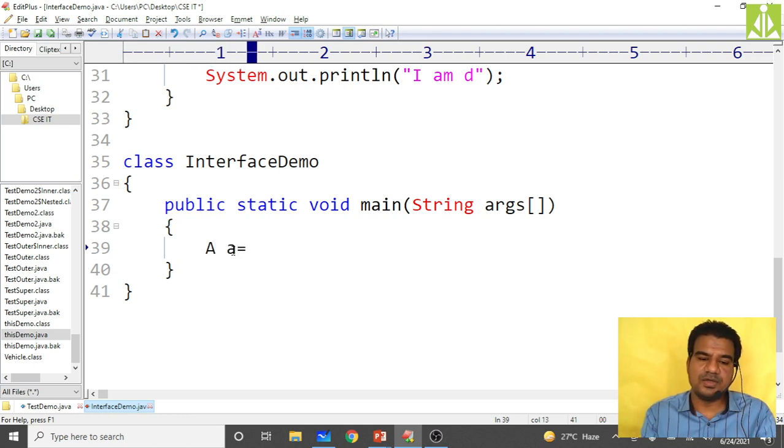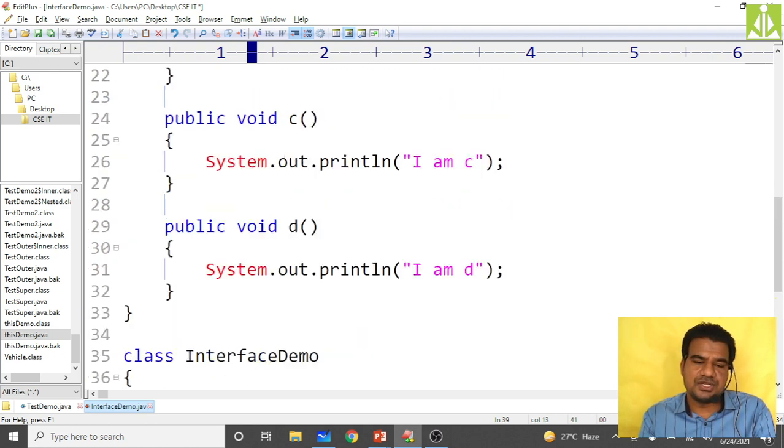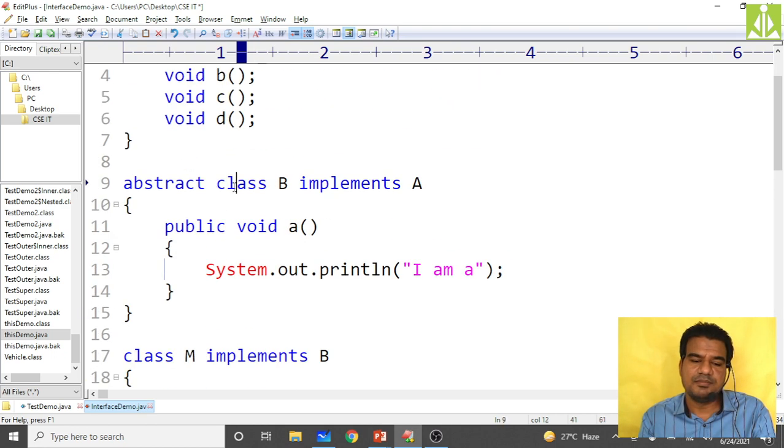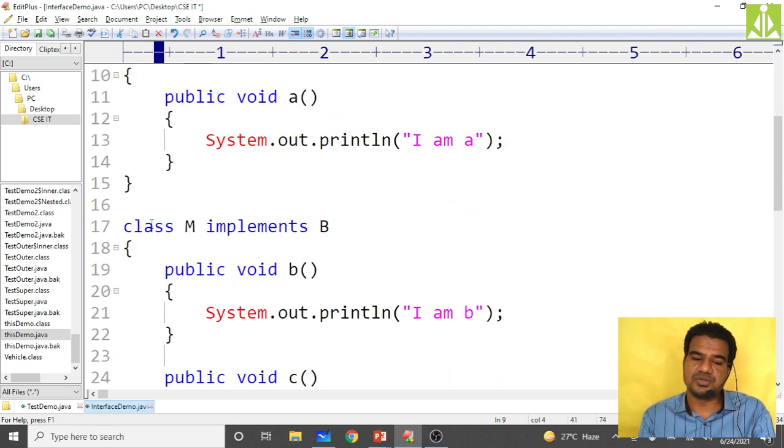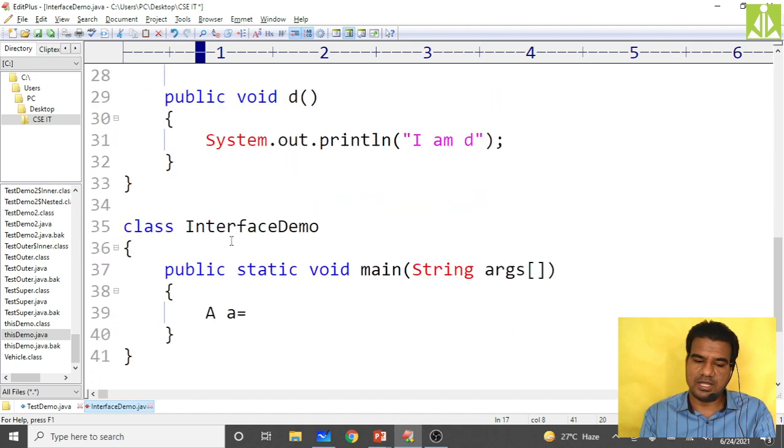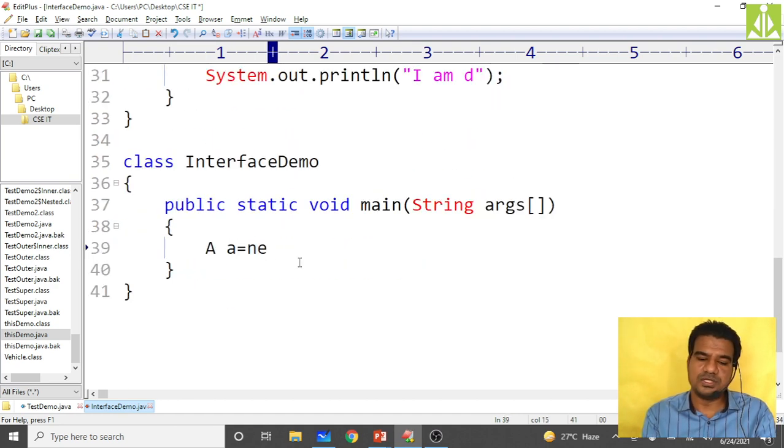This is the reference. Now instantiation: can I instantiate using this abstract class? Not possible, because it is not having the full implementations, and moreover class b is not a normal class, it is an abstract class. We need a concrete class in order to get the instantiation. That concrete class is m class. So take new, instantiate using m class, new m of.